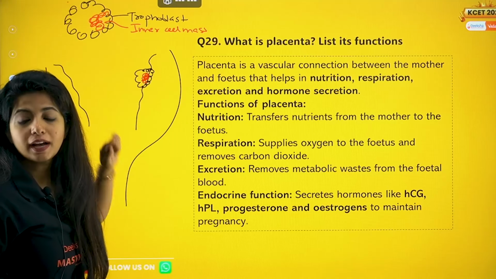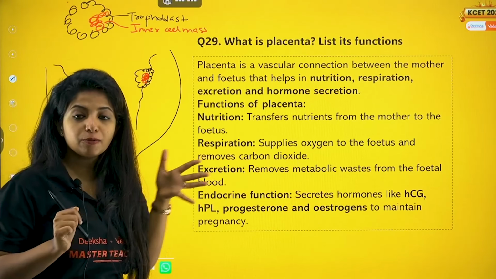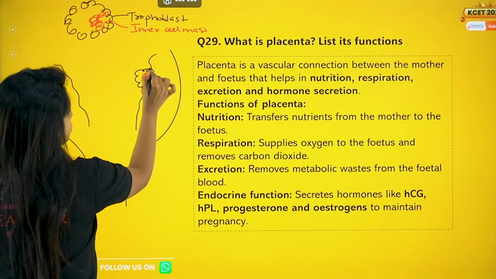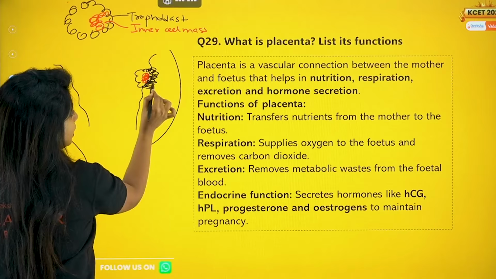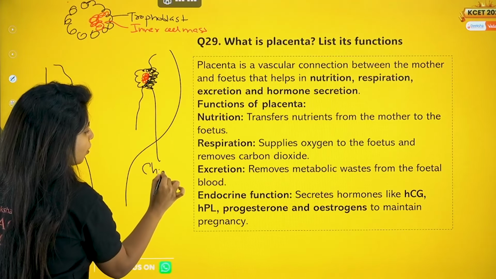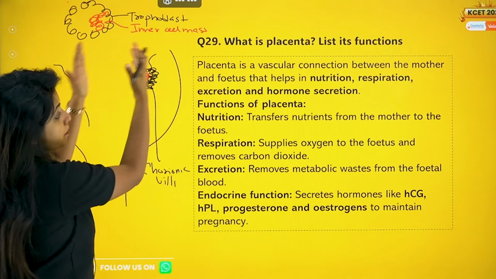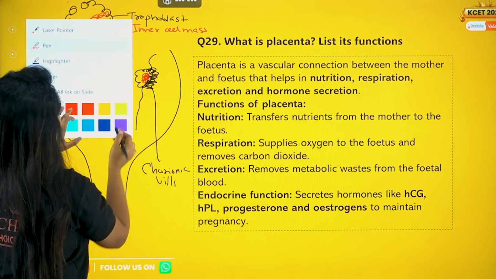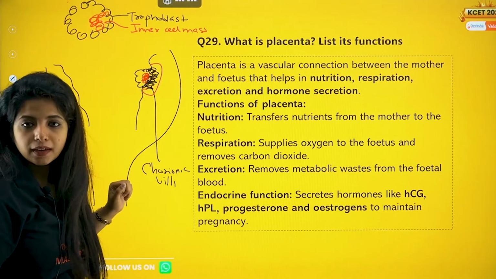Now the trophoblast, the outer layer, forms finger-like projections, okay? It forms finger-like projections inside the walls of the uterus. You call these finger-like projections as what? Chorionic villi. From the maternal side, from the mother's tissue side also, they form some blood spaces and some structures around it.